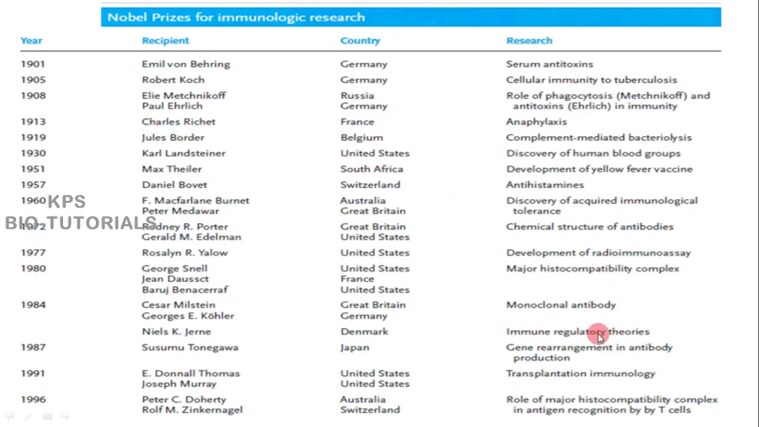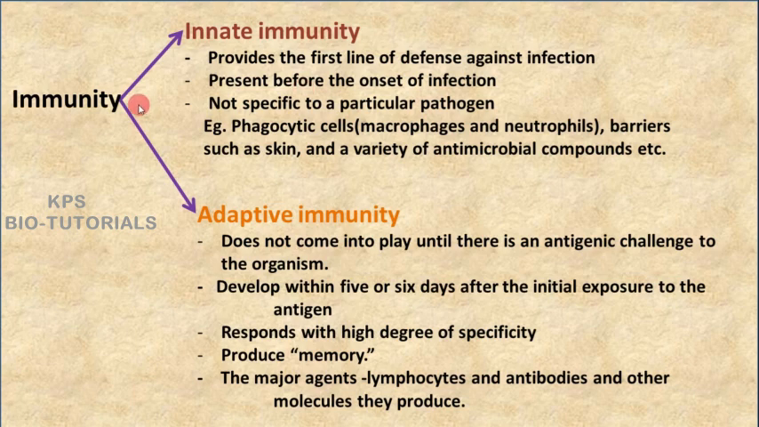Now immunity can be broadly classified into two categories: innate immunity and adaptive immunity.